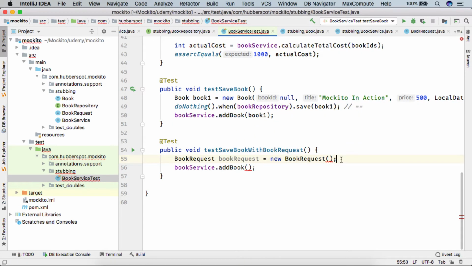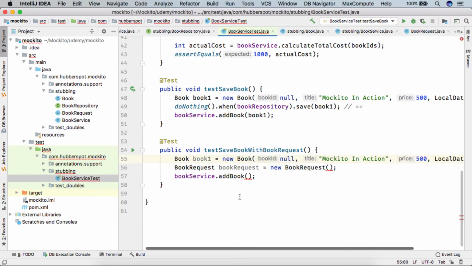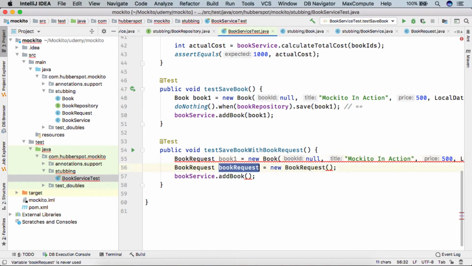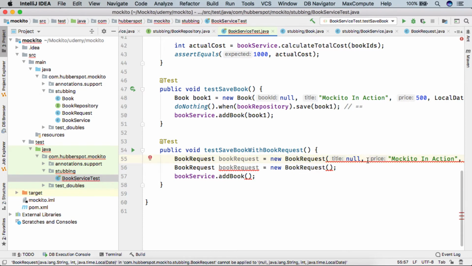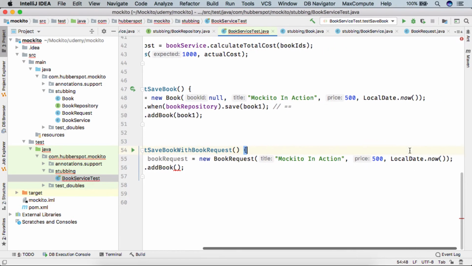Let's say we simply copy this part and paste it here. So we are simply creating this book request using the constructor of book request. We'll remove this part. So here book request has title of Mockito in action, price is 500 and the publish date is LocalDate.now.